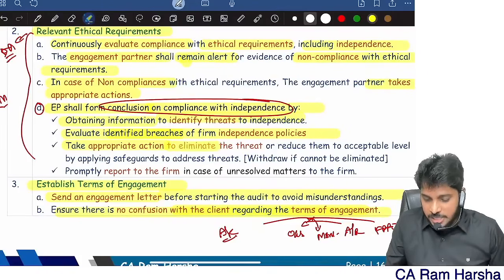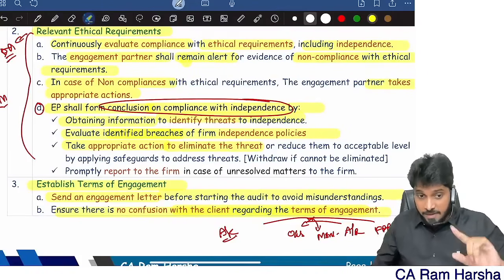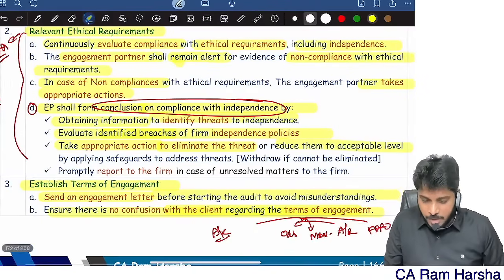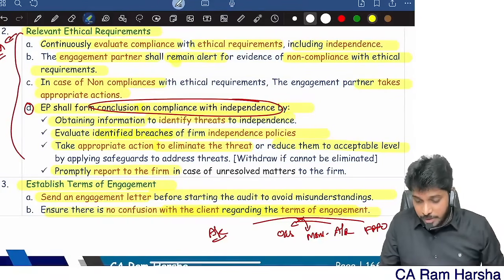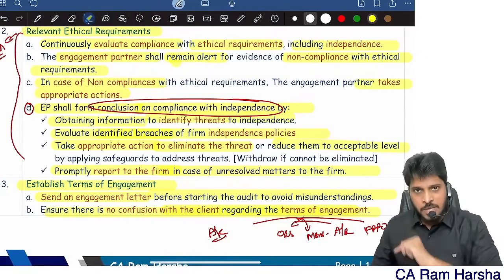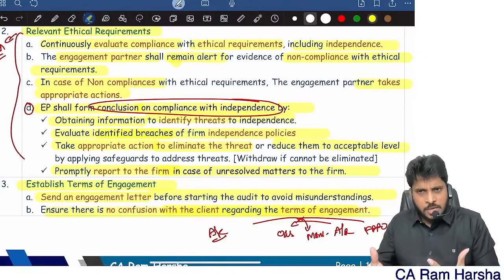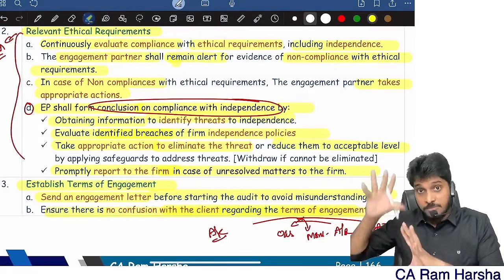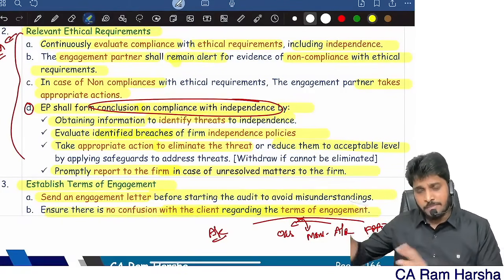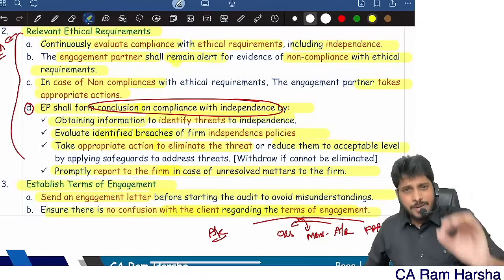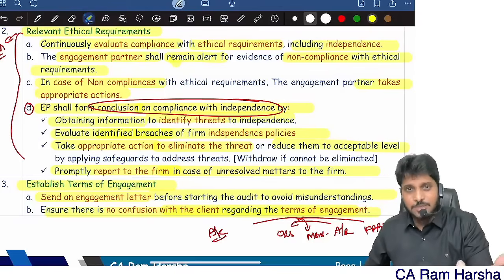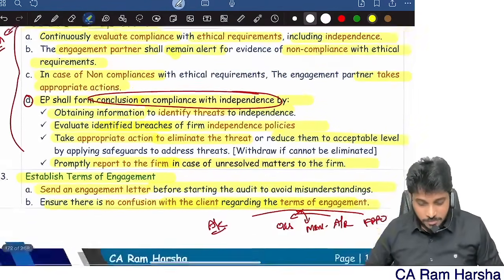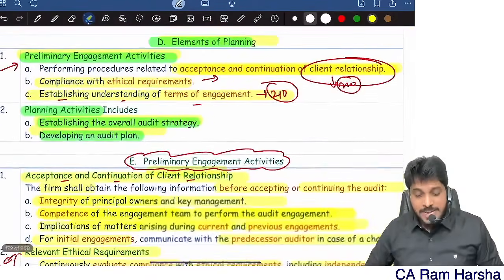Take appropriate action to eliminate the threat. Suppose any threat is there, I will try to eliminate the threat or reduce it to an acceptable level. And I will report to the firm in case of unresolved matters. Even after applying resolution, if I am unable to resolve some threats, I will report to the firm's CEO or managing partner. Sir, what are the firm's managing partner and firm's CEO? We have never seen these words. They are there in SQC. That's it. So this is a preliminary engagement activity.